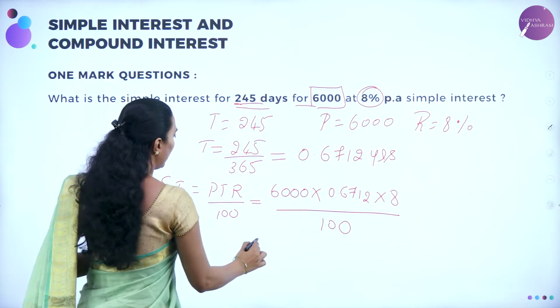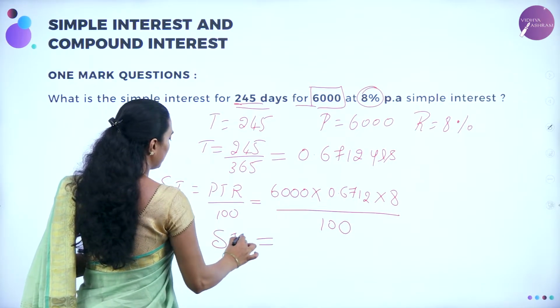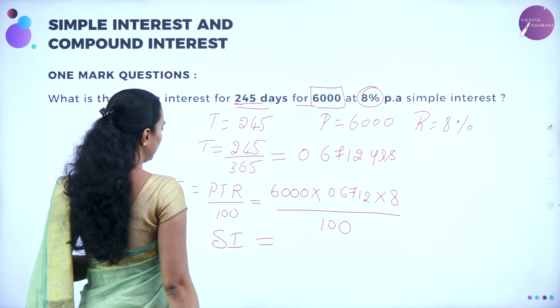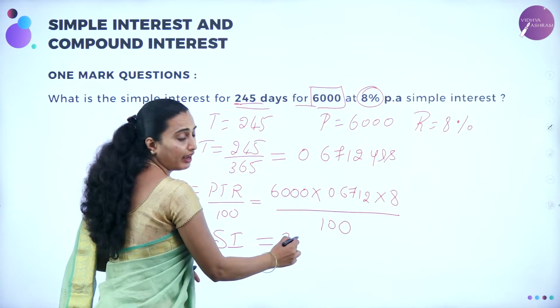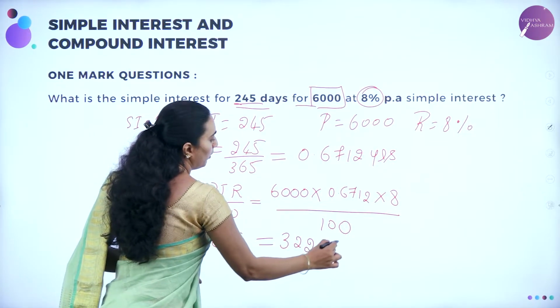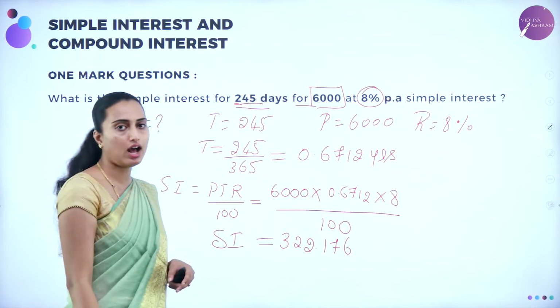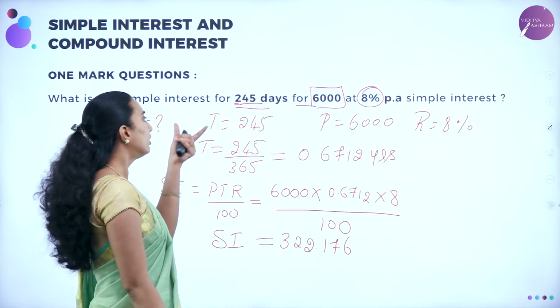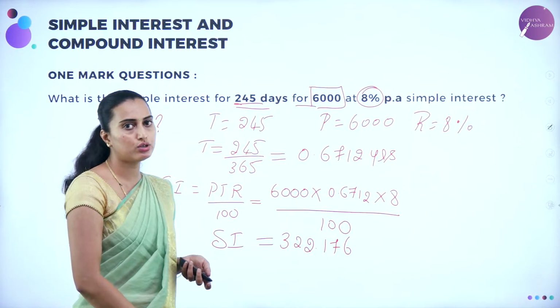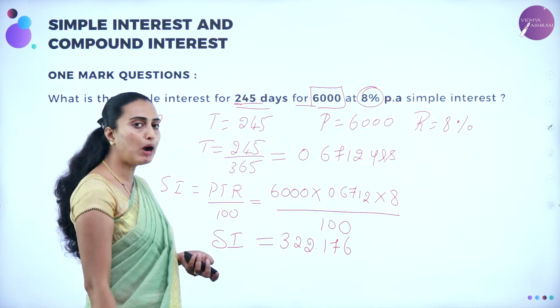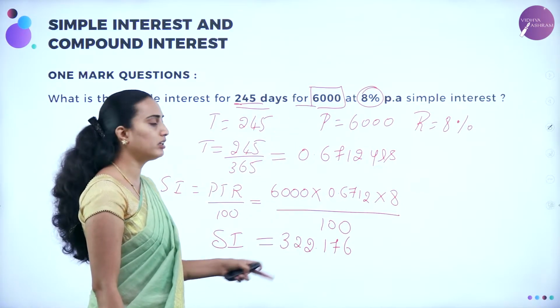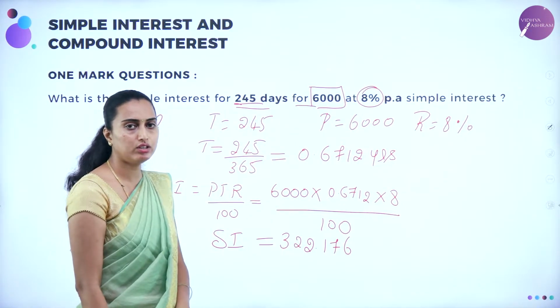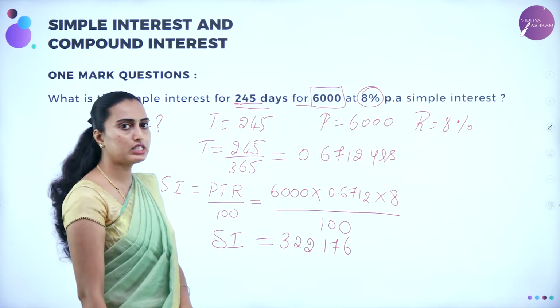So the final answer you are going to get for this one is simple interest = 322.176. That is your answer. This many rupees of interest you are going to get for the rupees 6,000. Understood? Now if you want to have the amount, 6,000 plus the simple interest gives you the amount. Understood? Yes, we'll move on to the next problem.